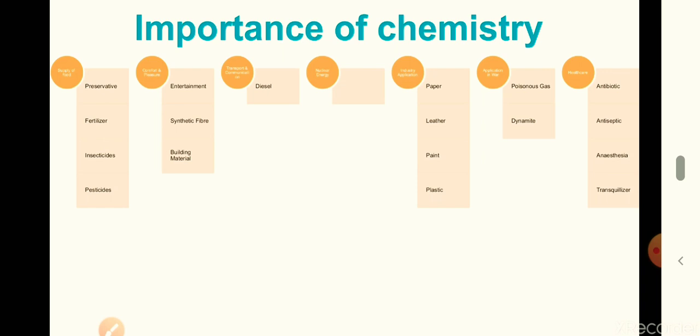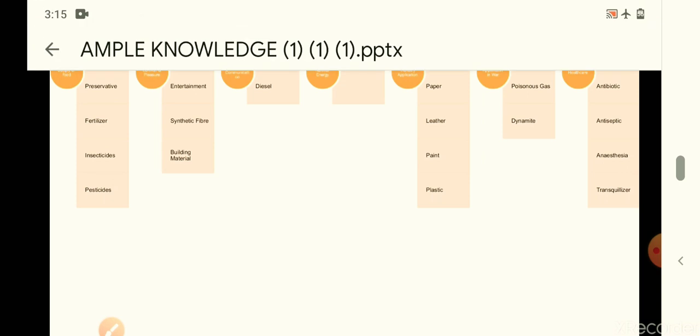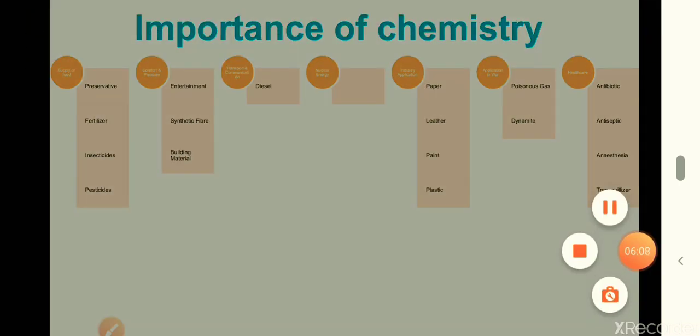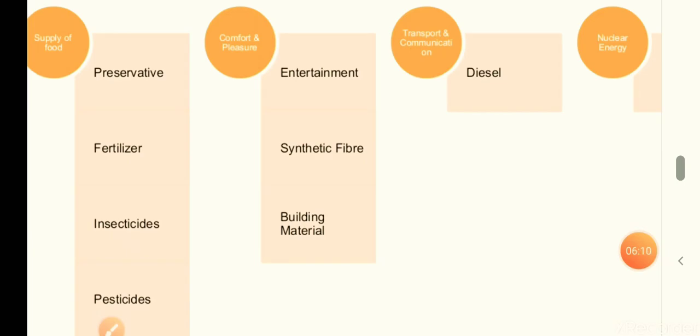Now we come to the importance of chemistry. First, we will study the supply of food. In the supply of food we are going to study 3 points, that is preservatives, fertilizers, and insecticides and pesticides.